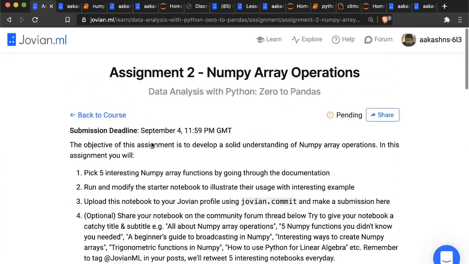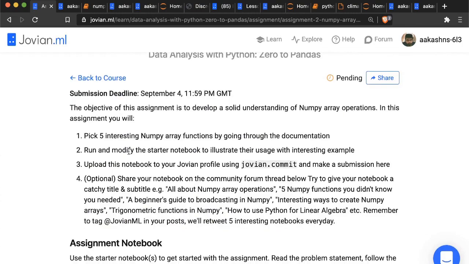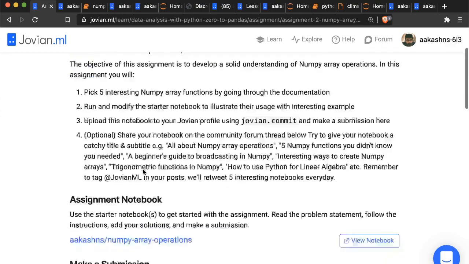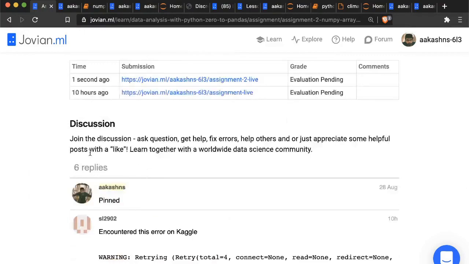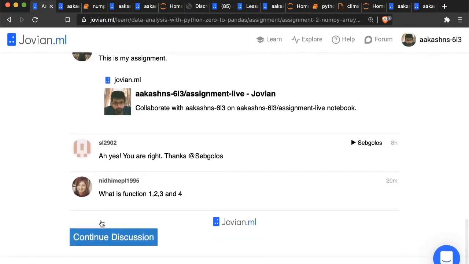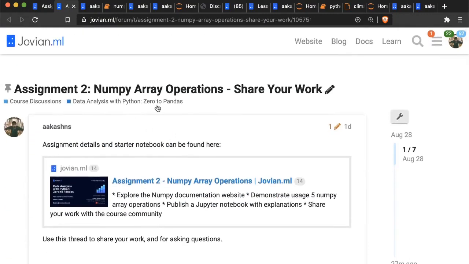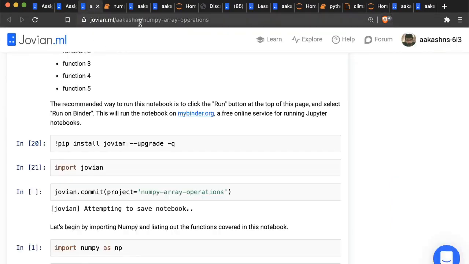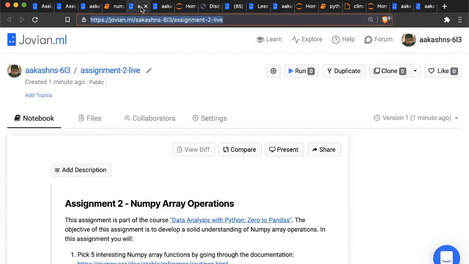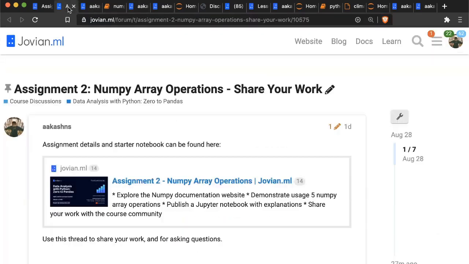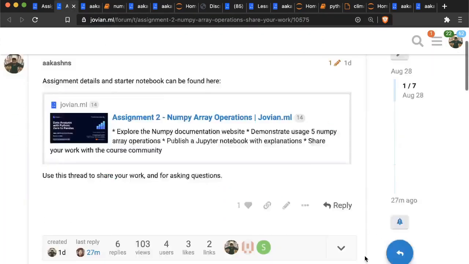But after you're done with the submission, there is an optional but important part that you should also do. The assignment discussion thread, and you can see here, this is a discussion thread. You will see a continue discussion button. Just like the lecture, we have a discussion thread for the assignment, and this time you can take the 5 functions that you have created and share them on this thread. I can take this assignment I just created and click the reply button here.